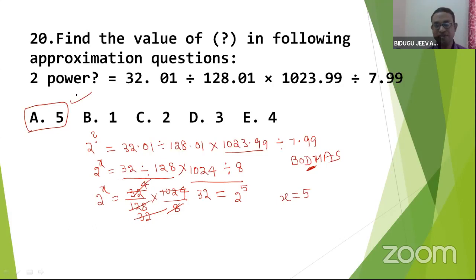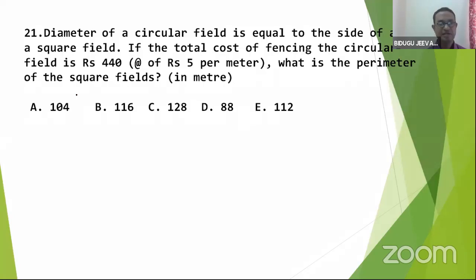I hope you need to respond faster than me. Is it right? Because it is such a simple question. Clear, all of you? Excellent, Kabir. Good. So, move to the next one. Diameter of a circular field is equal to, this is circular field.